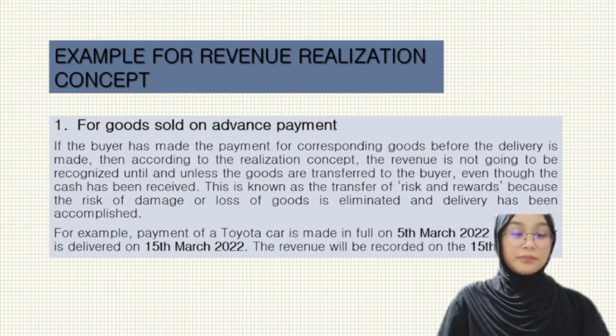For example, payment of a Toyota car is made in full on 5th March 2022, but the car is delivered on 15 March 2022. The revenue will be recorded on the 15 March 2022.